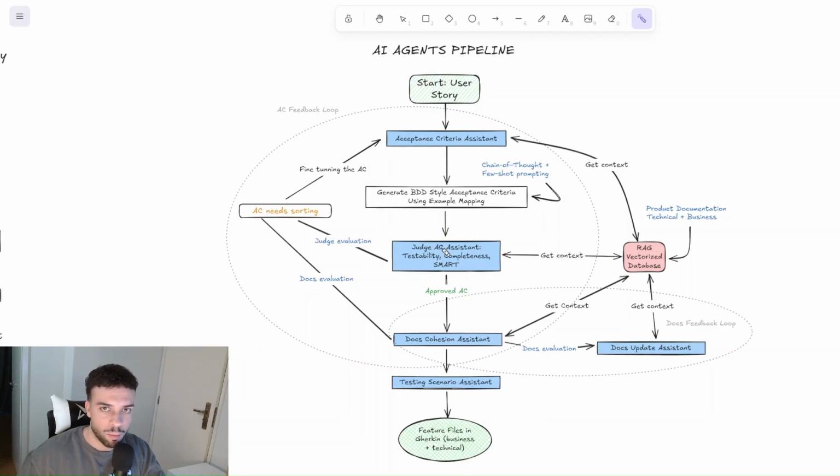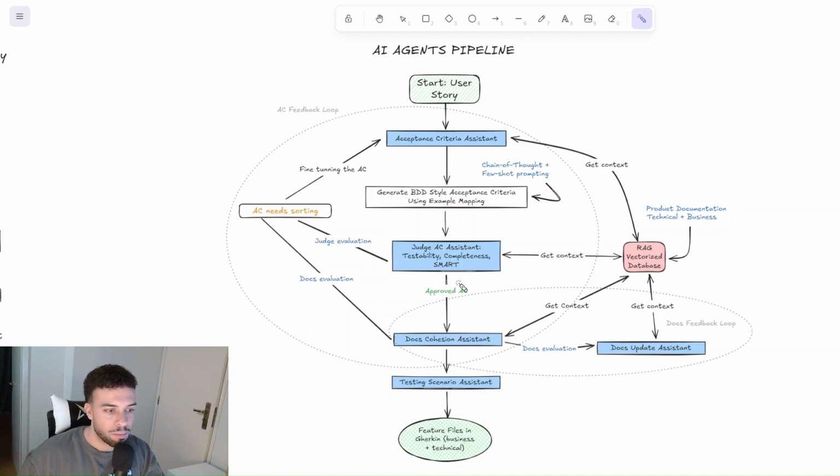This is not a mandatory part of this process because this agent already knows how to provide really good acceptance criteria, but in case you want to make sure that you have a second agent to judge the first agent's work, which we call LLM as a judge, you can use it in this pipeline. So you have this feedback loop from the judge, refining the acceptance criteria again. So you can iterate until your acceptance criteria reaches the highest scores in your metrics about acceptance criteria, whatever metrics you define.